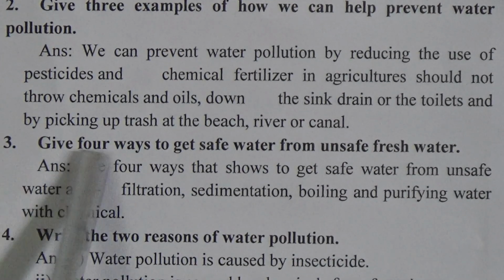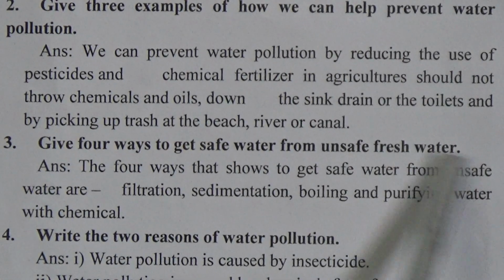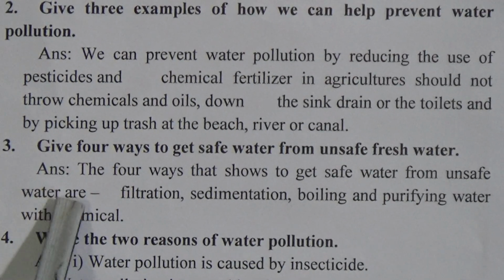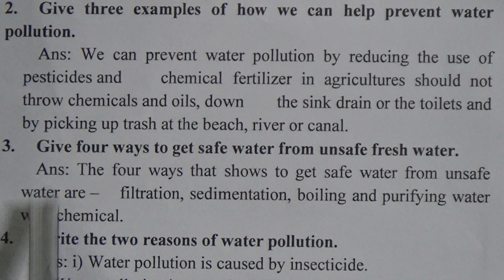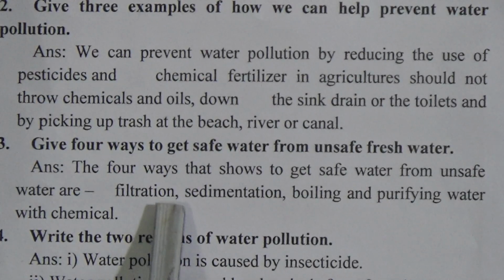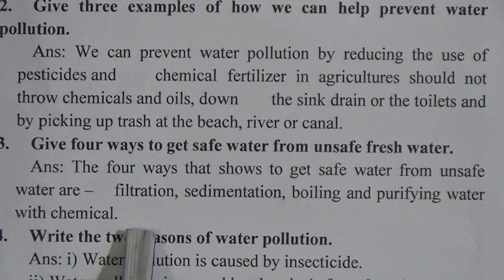Come to the next one. Give 4 ways to get safe water from unsafe fresh water. The answer is, the 4 ways to get safe water from unsafe water are filtration, sedimentation, boiling and purifying water with chemicals.